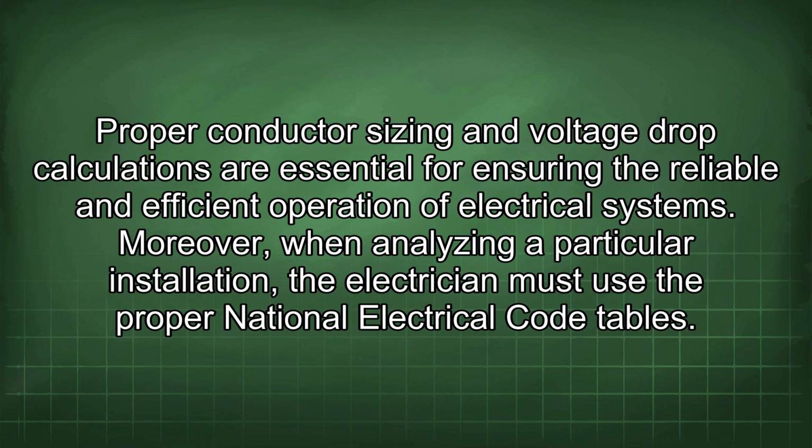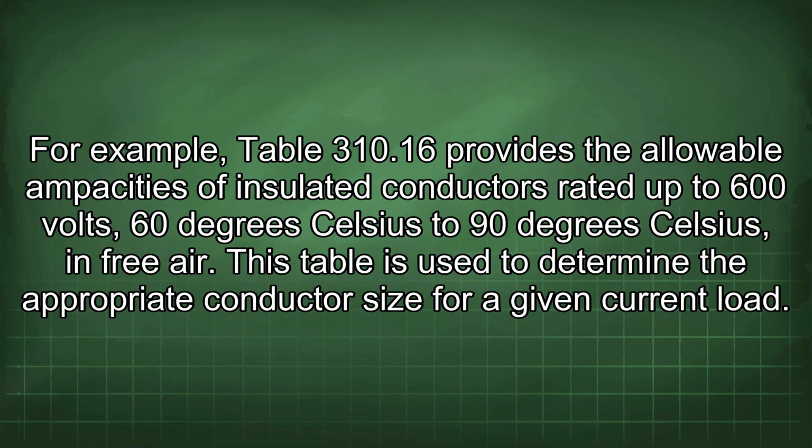Moreover, when analyzing a particular installation, the electrician must use the proper National Electrical Code tables. For example, Table 310.16 provides the allowable ampacities of insulated conductors rated up to 600 volts, 60 degrees Celsius to 90 degrees Celsius in free air. This table is used to determine the appropriate conductor size for a given current load.